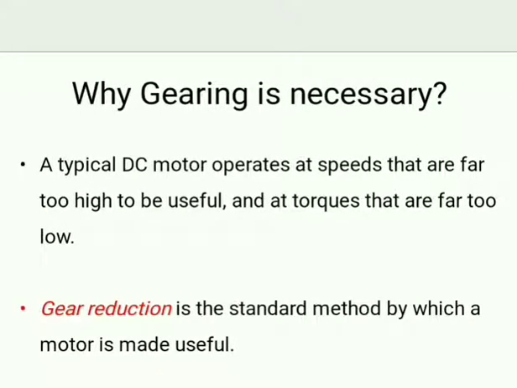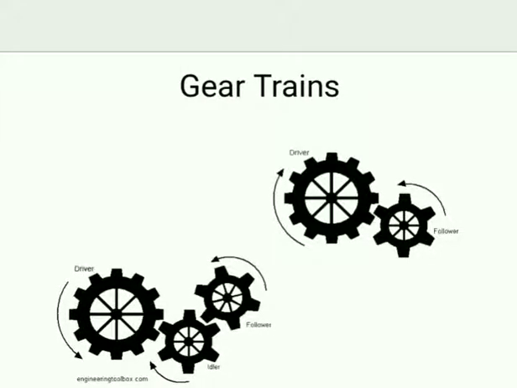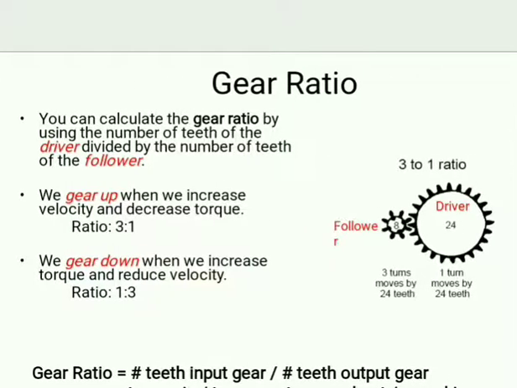Why is gearing necessary? A typical DC motor operates at speeds that are far too high to be useful and at torques that are far too low. Gear reduction is the standard method by which a motor is made useful. Gear turns. You can see the gear turns. Gear ratio: you can calculate the gear ratio by using the number of teeth of the driver divided by the number of teeth of the follower. What do you mean by follower? You can see the diagram. Okay, you can see the picture.